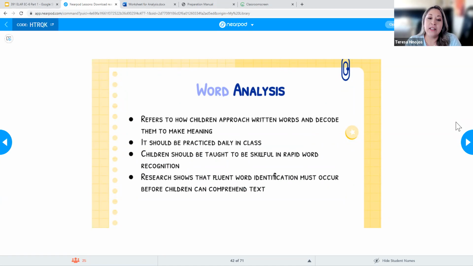And basically, kids should be taught to be skillful in rapid word recognition. So I know that those of you teaching Head Start are obviously not working with words yet, but you all are playing an important role in terms of the alphabet, right? So the kids should know all of the letters and they should know what the sounds for those letters are.